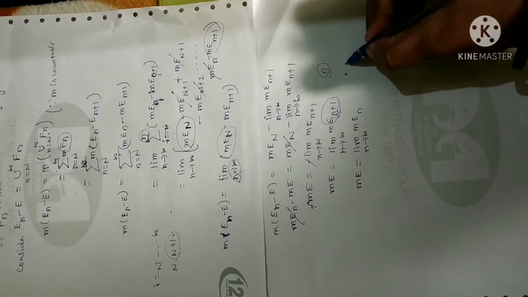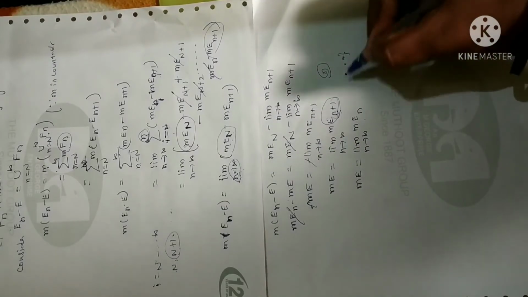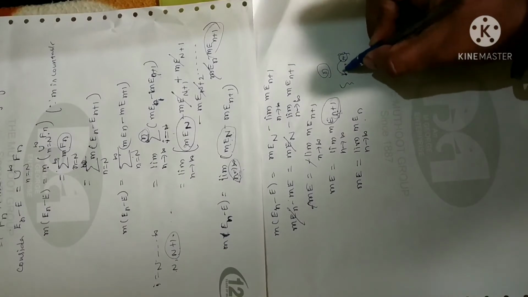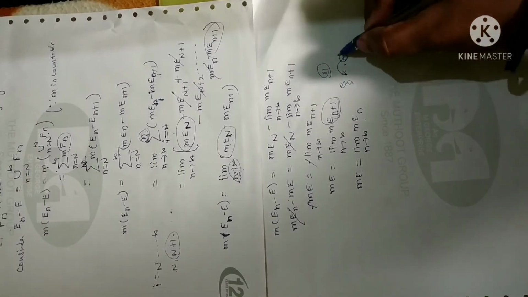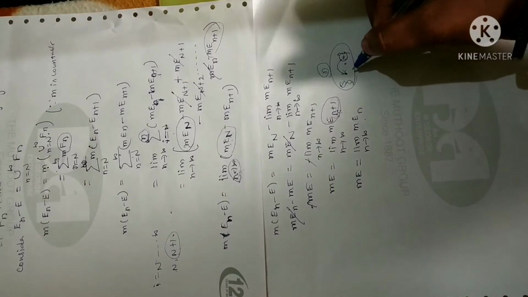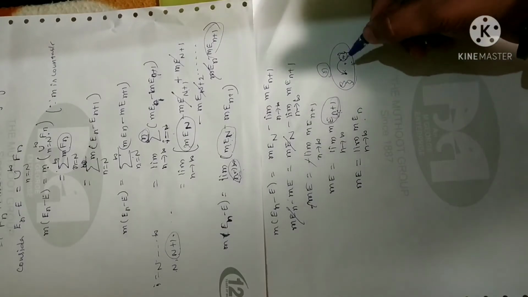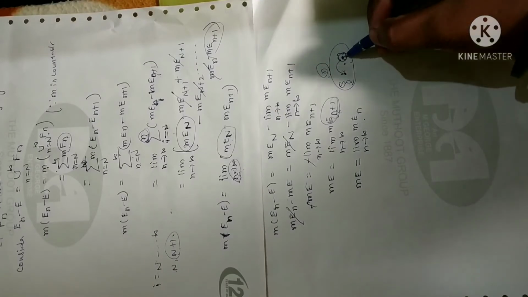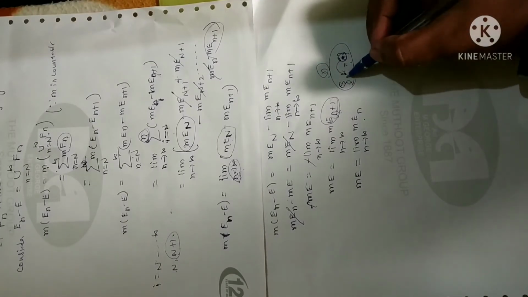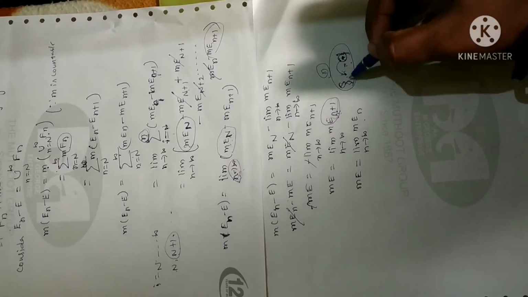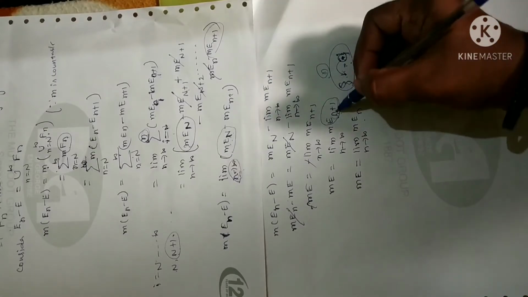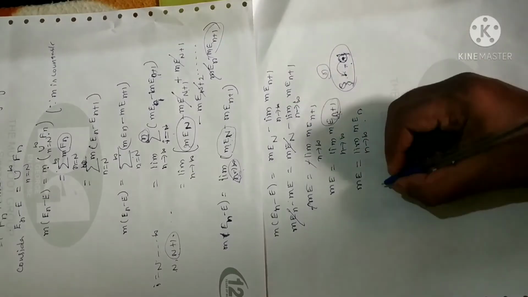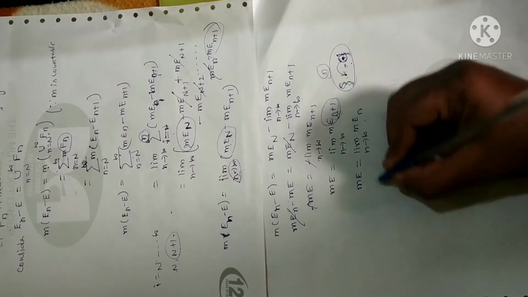Something like, suppose you have three numbers in a set, if it is true for the third number, it will be true for the first number also. Why? Because the set contains the same number of elements with the same property. I am repeating once again, if some property is satisfied for the third element, it will be true for all the elements in a set. So I can write En plus 1 as En. Clear?